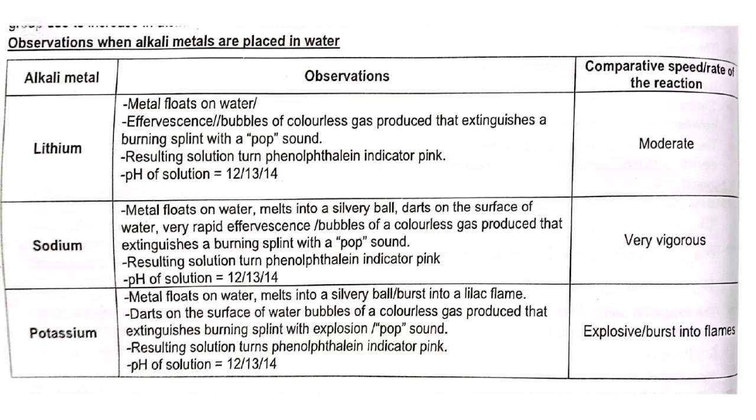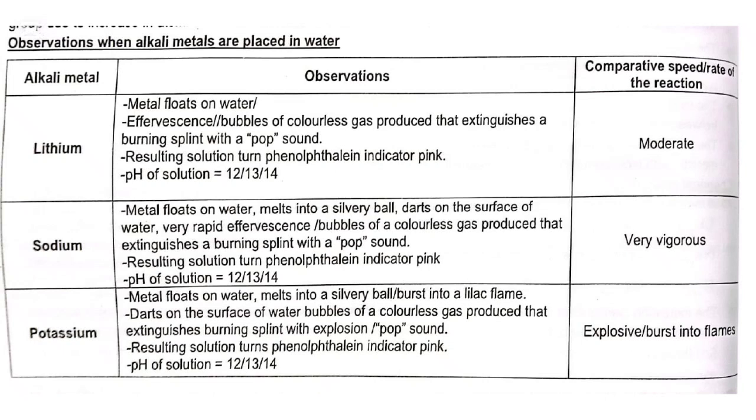For example, in the case of lithium, the metal floats on water. Effervescence or bubbles of colorless gas are produced that extinguish a burning splint with a pop sound. The resulting solution turns phenolphthalein indicator pink, with a pH of 12, 13, 14. That is a base. And the reaction is moderate.